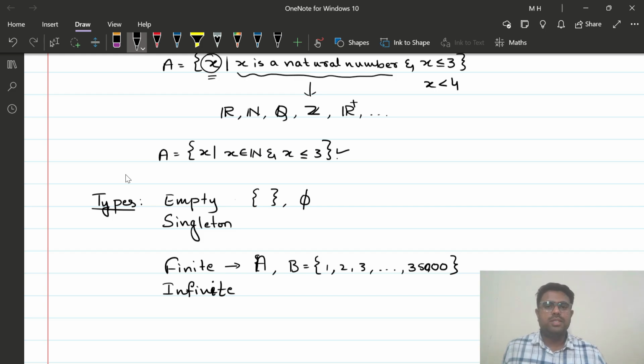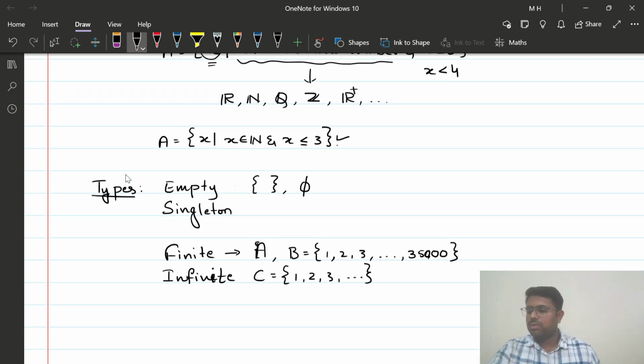It has 35,000 elements, which is of course a large number, but it is not infinity, so it is not an infinite set. But if I write a set C as 1 2 3 and so on, then it has no termination, it can keep on going, so it is going to be an infinite set.